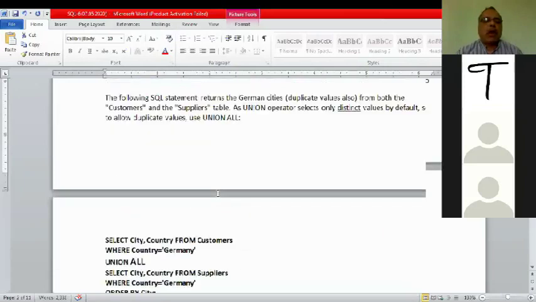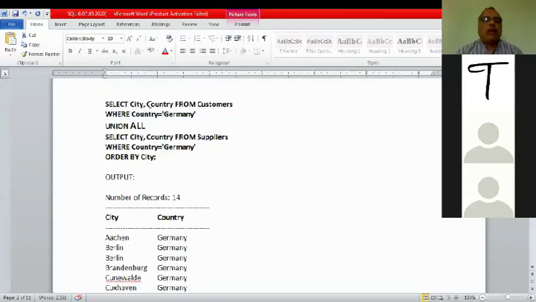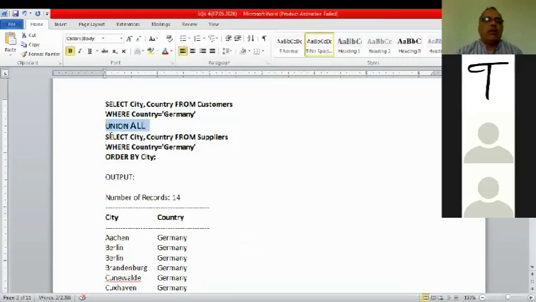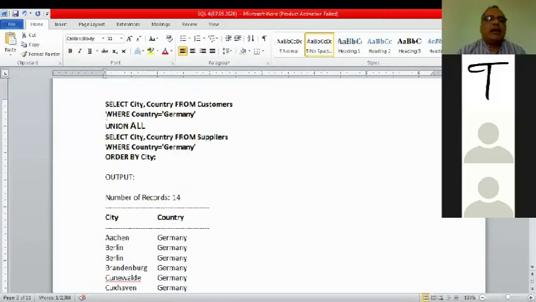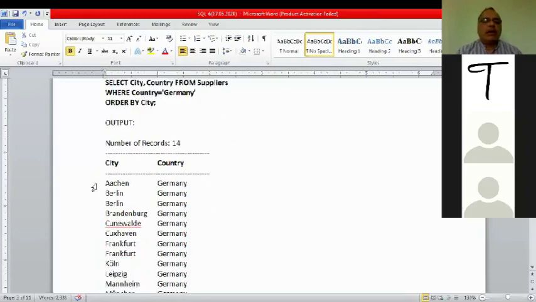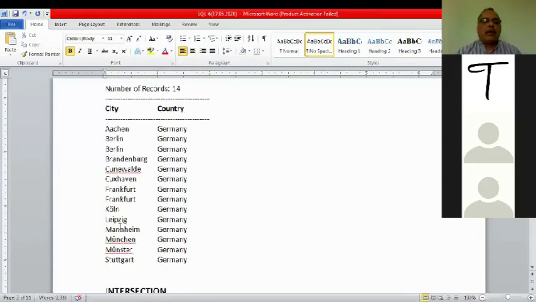So city, country, union all. All the cities, repeated cities are there. And here is the condition where country is Germany. Order by city. The city will be coming in ascending order. So A, B, C, D, alphabetically ascending order.